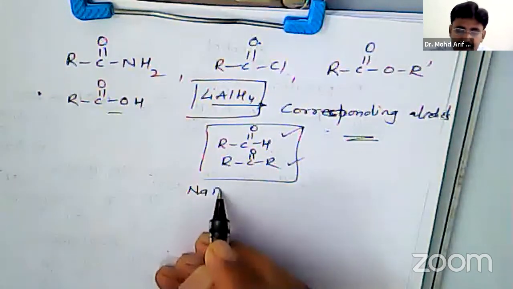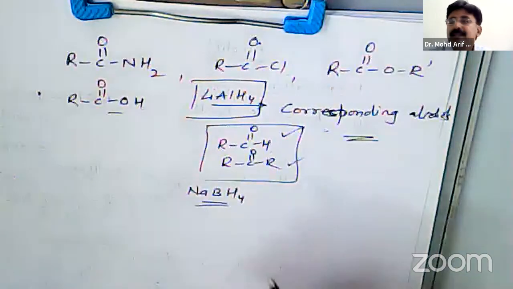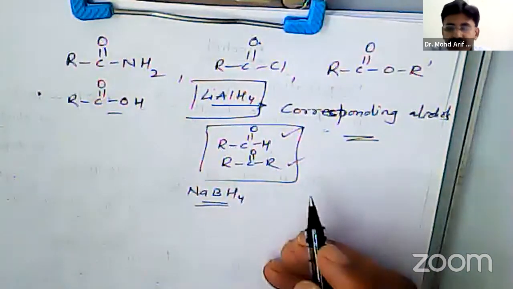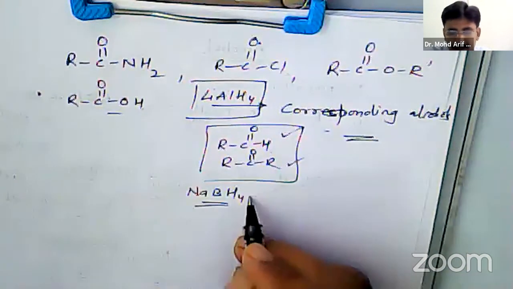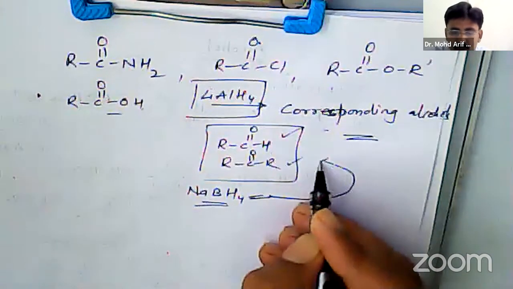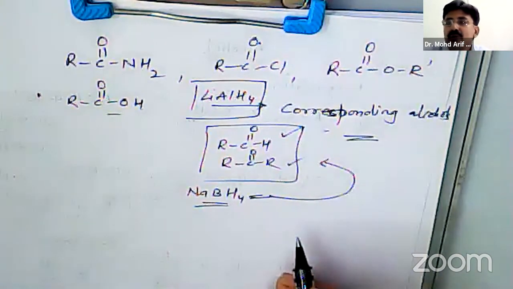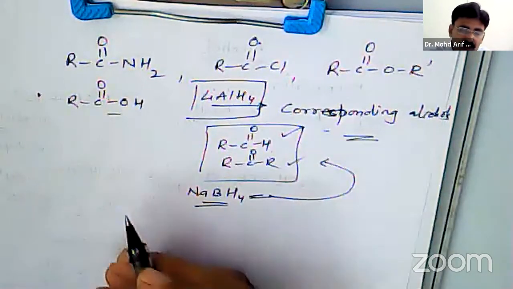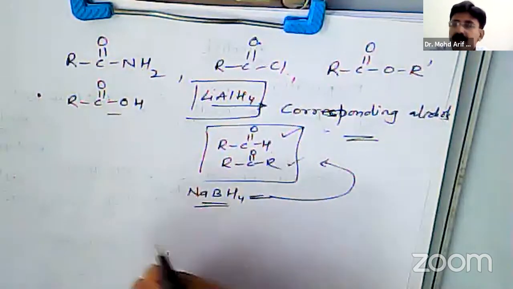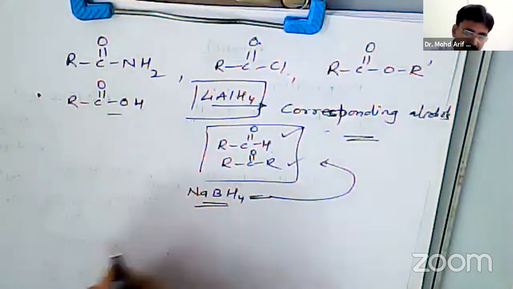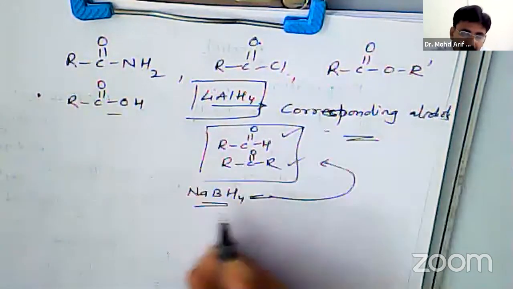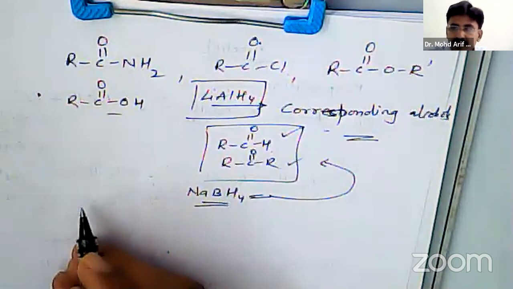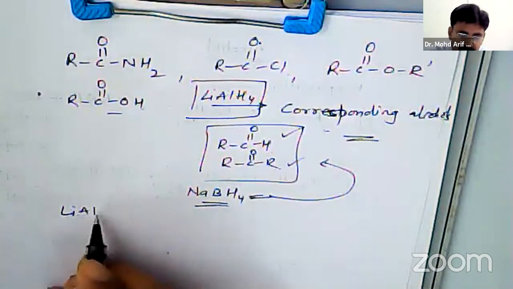Sodium borohydride is a somewhat weak reducing agent as compared to lithium aluminum hydride. So it reduces aldehyde and ketone and does not reduce amide, acid chlorides, acid or esters. So we will see first the reduction by lithium aluminum hydride.